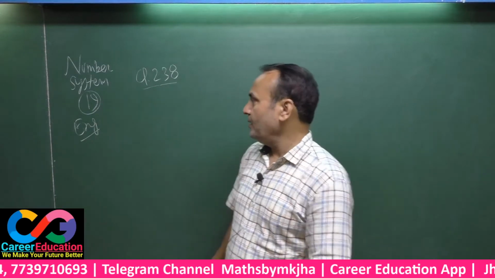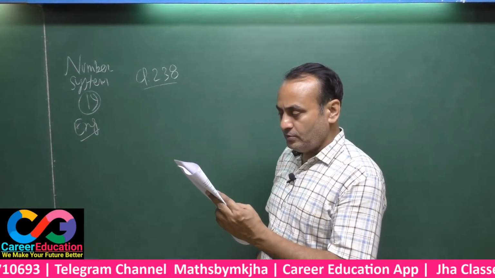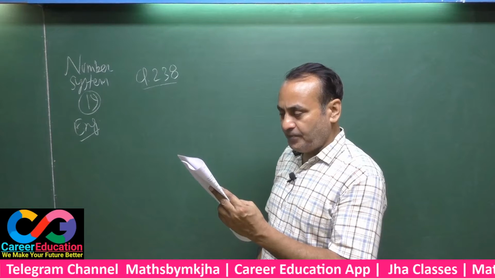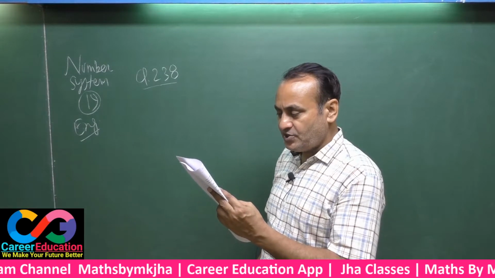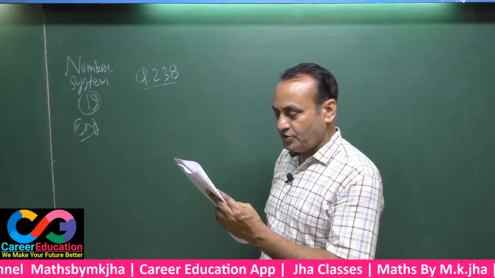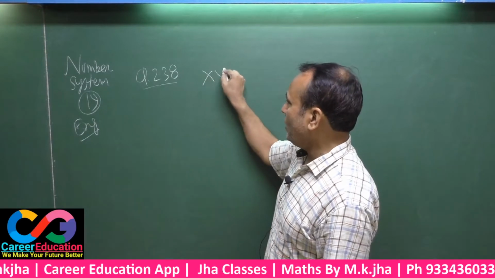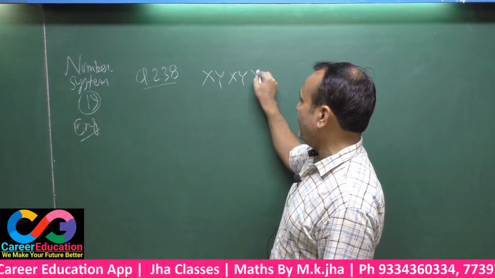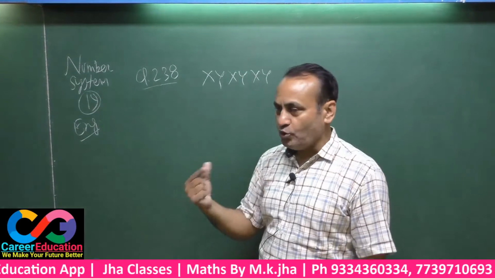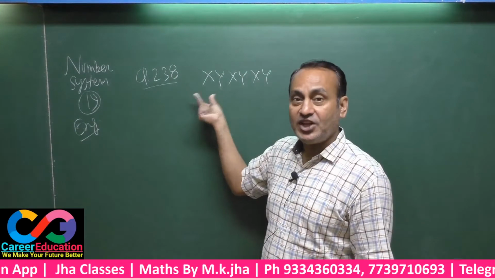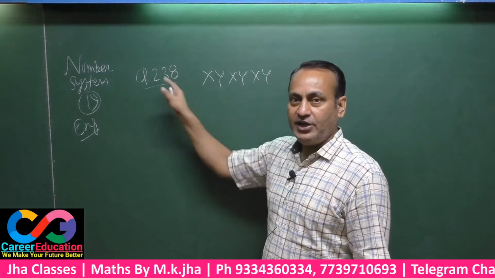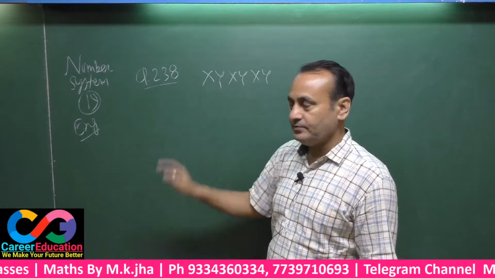Question has told you, you make a 6-digit number by taking a 2-digit number by repetition. That means, suppose you took xy, again xy, again xy. Xy was a 2-digit number that was written thrice, and you made here a number of 6 digits.